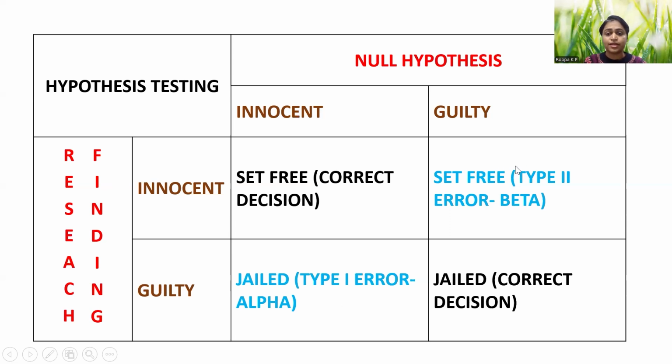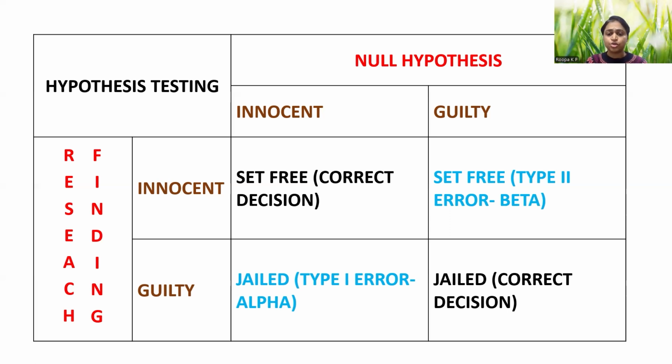Now come to the two errors that we were talking about earlier. Type 1 error or the alpha error is where the person is actually innocent and is found guilty in the research and jailed because, according to the investigation, the person is guilty. Whereas type 2 error is where the person is actually guilty, but according to the investigation, he or she is found to be innocent and set free. That is the type 2 error or beta error.